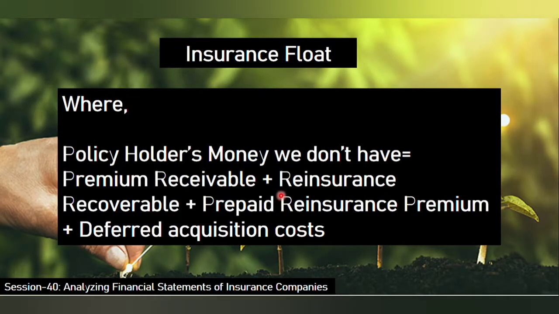Now again splitting the float, the other portion of the float is policyholders money we don't have. What all does it consist of? It consists of the premium receivable, the reinsurance recoverable, the prepaid reinsurance premium plus the deferred acquisition costs. So there are a lot of terms in this. You need not get confused because all these terms you can go through in my slides once you completely see the video. You can pause and have a look at it.